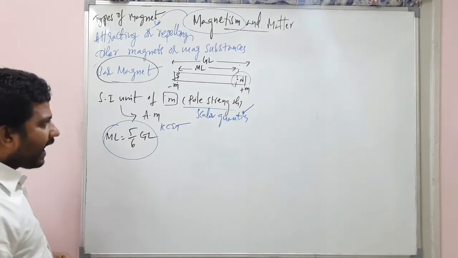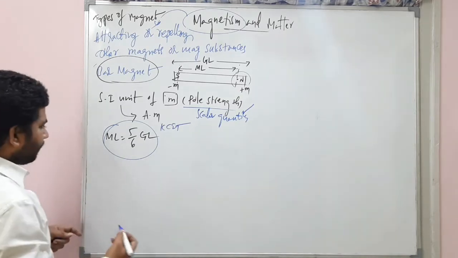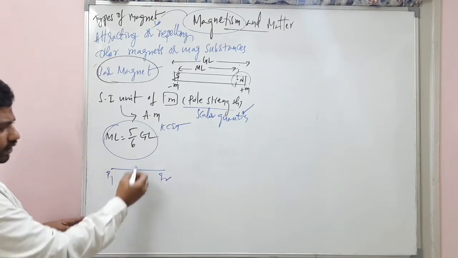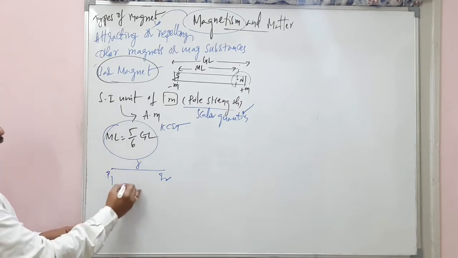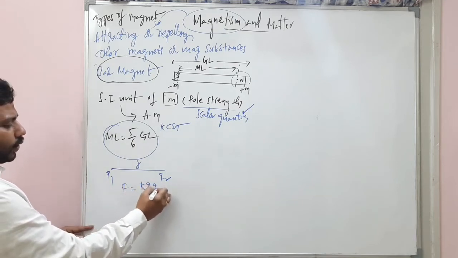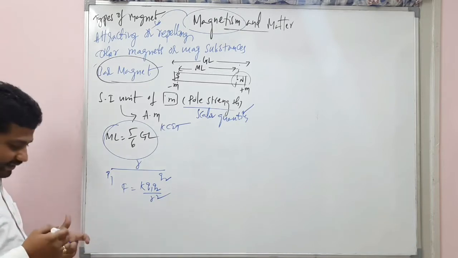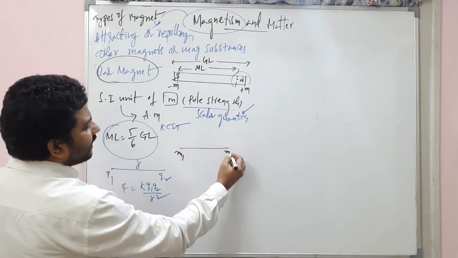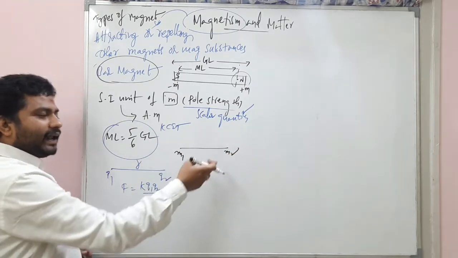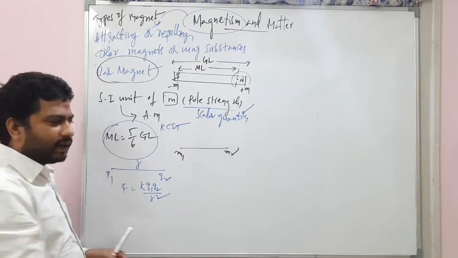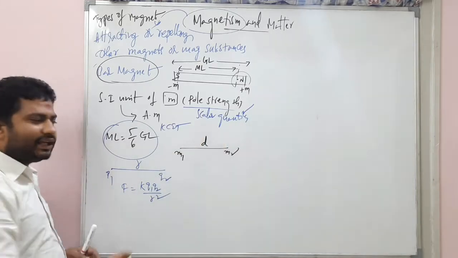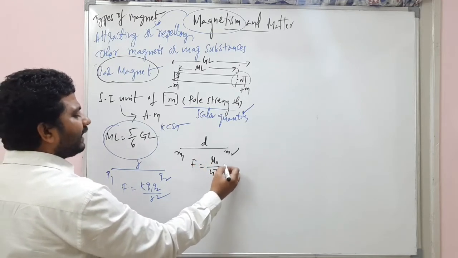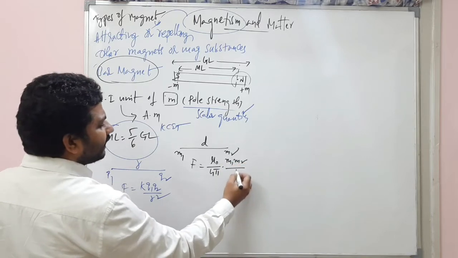Carefully see, my dear students. There is a charge Q1 and another charge Q2, separated by a distance R. There is a Coulomb's force of attraction, k Q1 Q2 by R square. In the same way, when there are two poles, M1 and M2, of similar or opposite nature, whatever it may be, if they are separated by a distance D, then F is equal to mu naught by 4 pi into M1 M2 by D square.